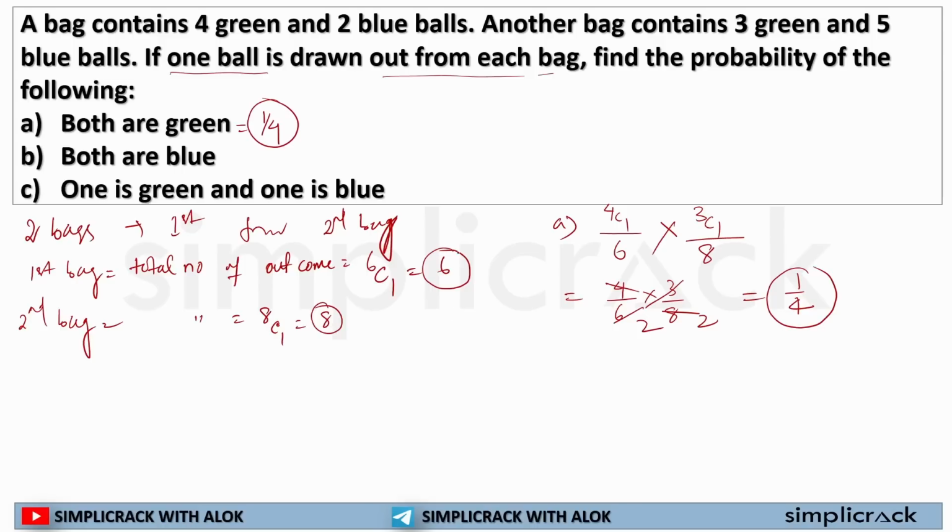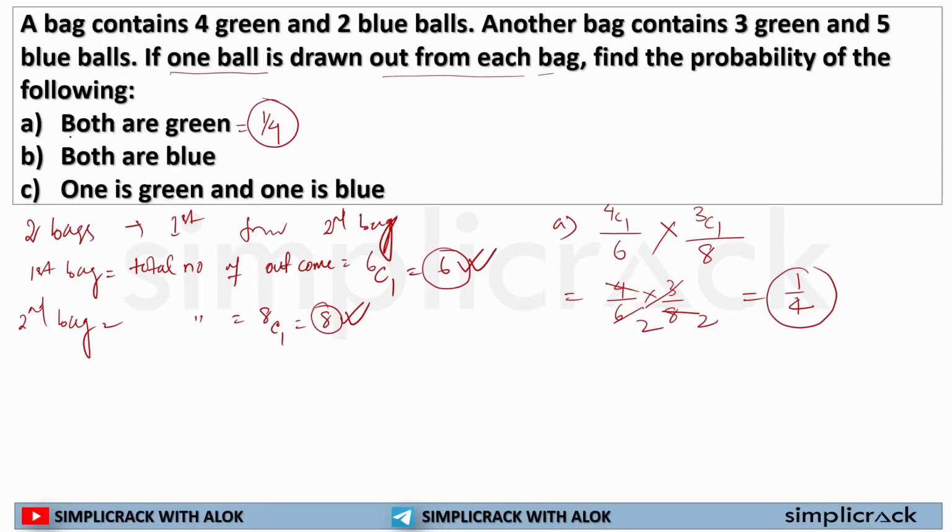First thing, how we have calculated the number of outcomes for each bag. Why are we calculating the number of outcomes for each bag, not a combined outcome? Because we are selecting balls from each bag separately. For the whole event, we'll first select the ball from the first bag, then from the second bag. That's why we calculate the number of outcomes separately. Now, what has it asked?